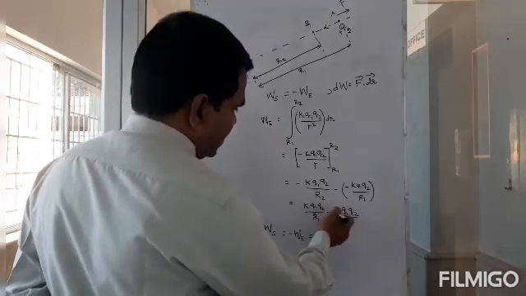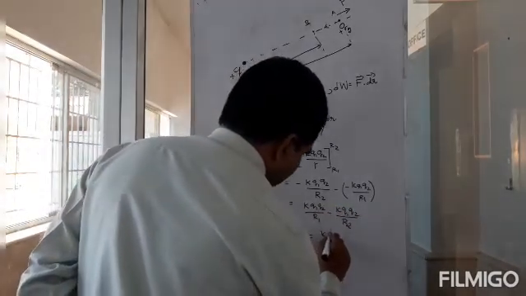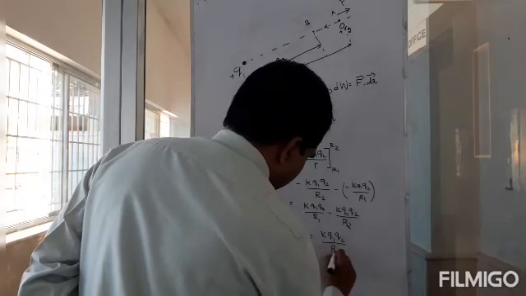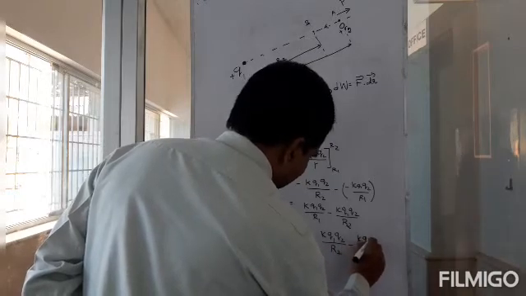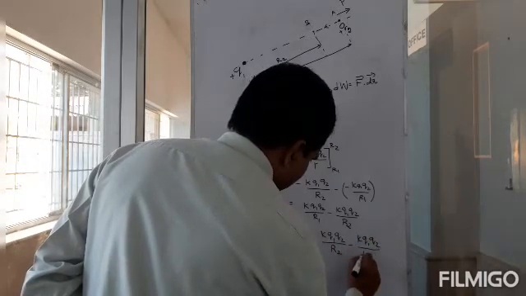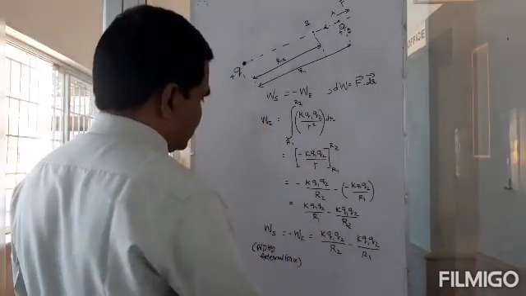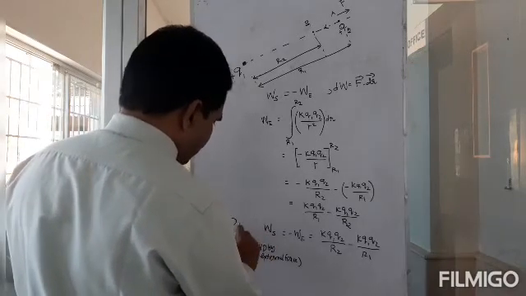So the minus of minus, this will become plus and this will become minus. So I will get K Q1 Q2 by R2 minus K Q1 Q2 by R1. Okay. So this is the potential energy.